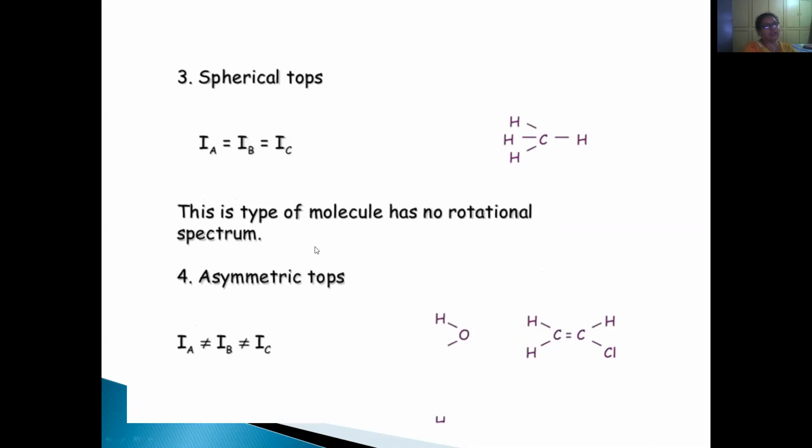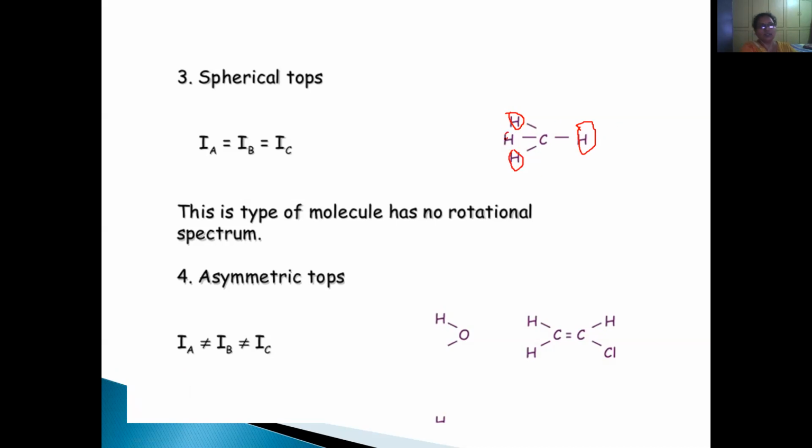Then next, we have spherical tops. For spherical tops, take the example of methane, CH4. What happens if this H is replaced by this H? Nothing will happen, right? If this H is replaced by this H, nothing will happen. This H replaced by this H, nothing will happen, because all are the same.